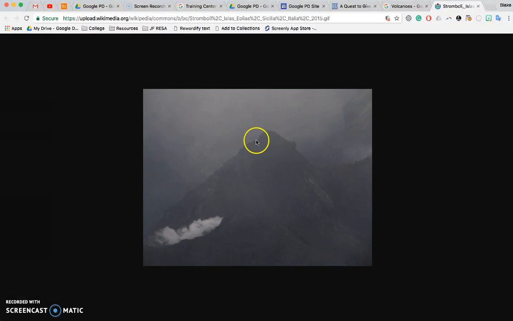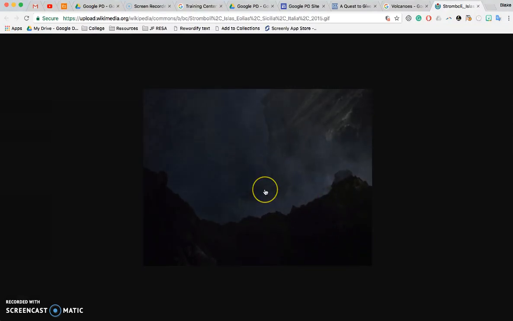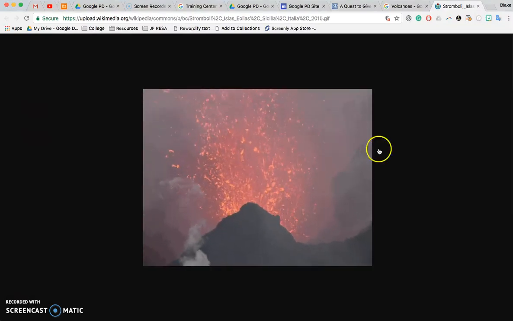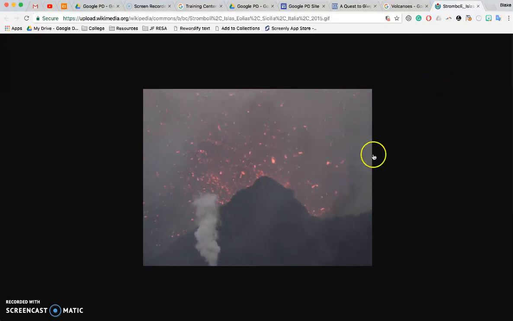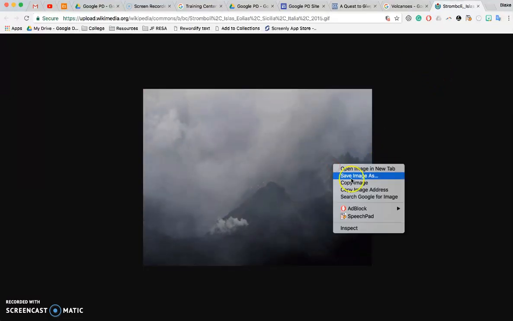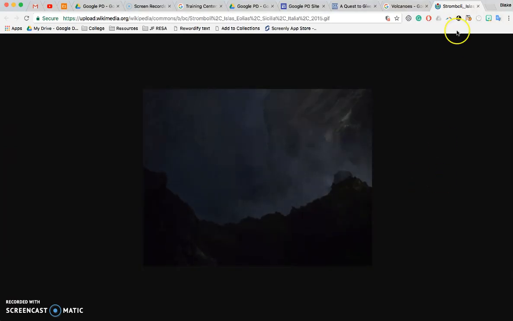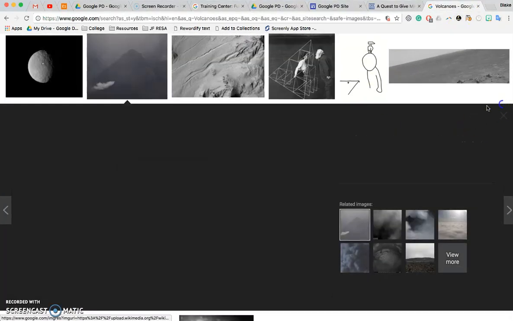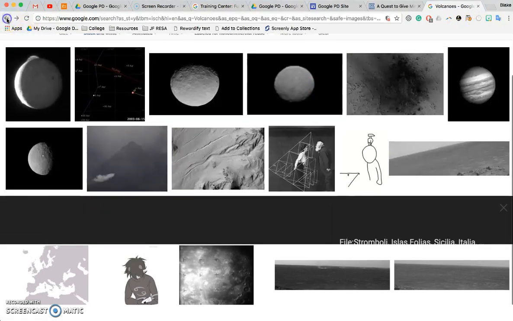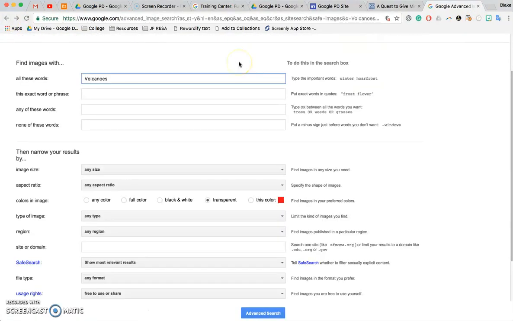That is an animated image specifically of a volcano, and it's also free to use or share. So that'd be something good to maybe copy the image or copy the image address and put it somewhere when you want to use it. So that's how you can properly search through Google. Going back,